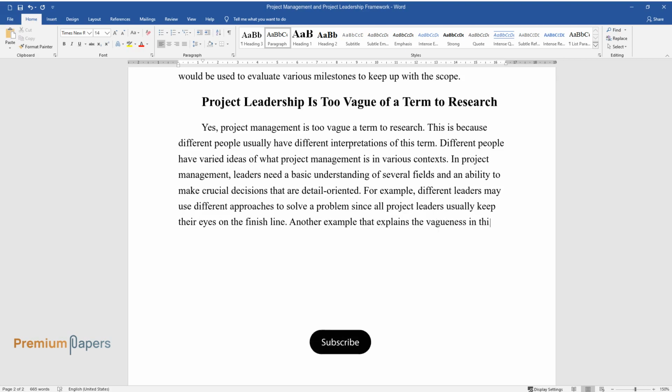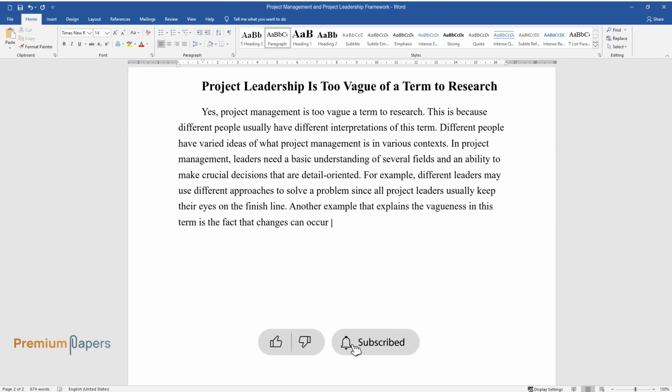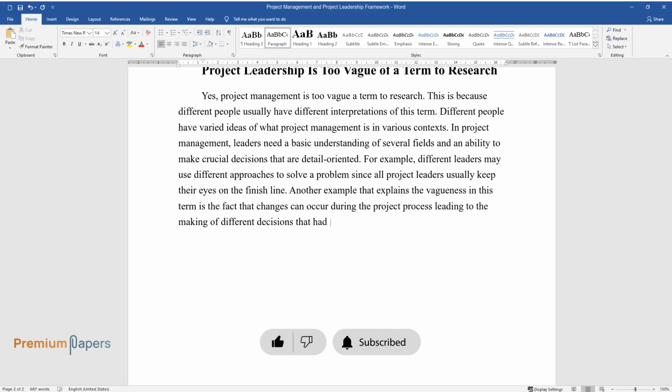Another example that explains the vagueness in this term is the fact that changes can occur during the project process leading to the making of different decisions that had not been expected.